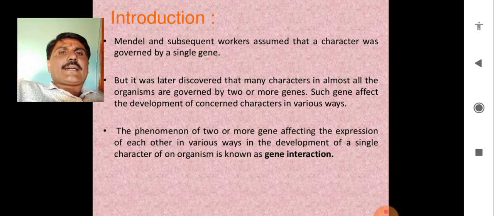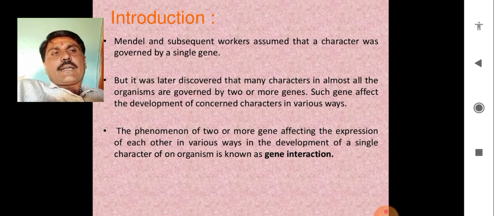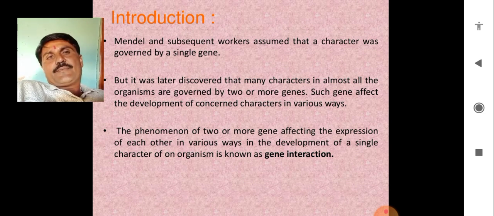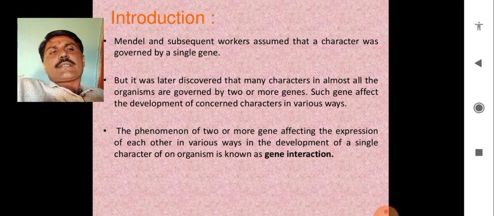It was later discovered that many characters in almost all organisms are monitored by two or more genes, that is a set or pair of genes, and such genes affect the development of the concerned character in various ways.